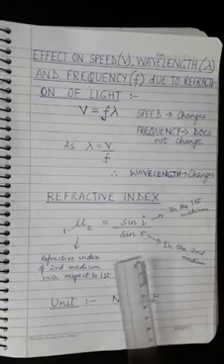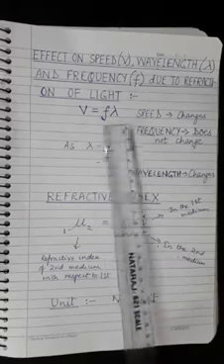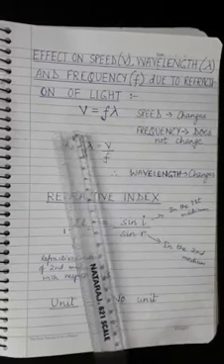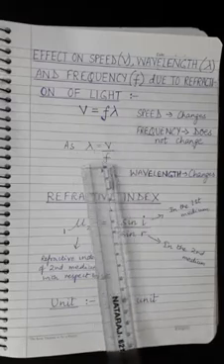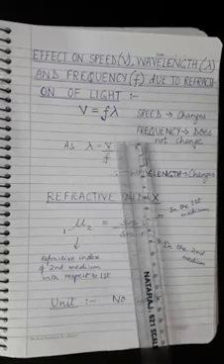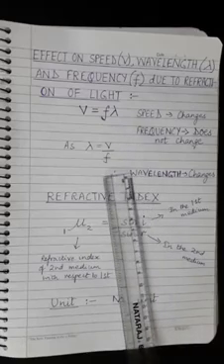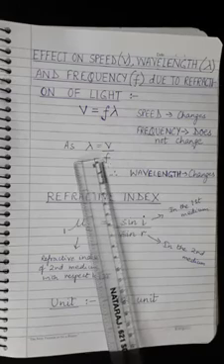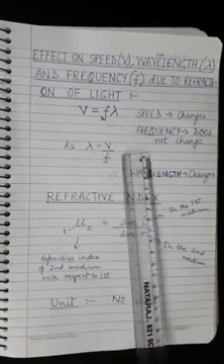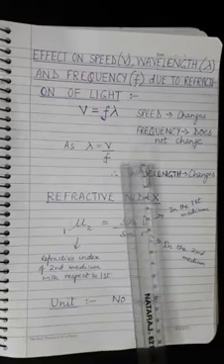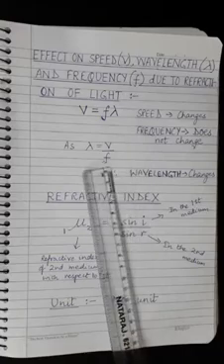And since the wavelength is related to the speed of light by this formula, we know v equals f lambda. That means lambda, the wavelength, is equal to v upon f, velocity upon frequency. Thus the wavelength depends on the speed of light. If the speed of light decreases, the wavelength will also decrease, and if the speed of light increases, the wavelength will also increase.